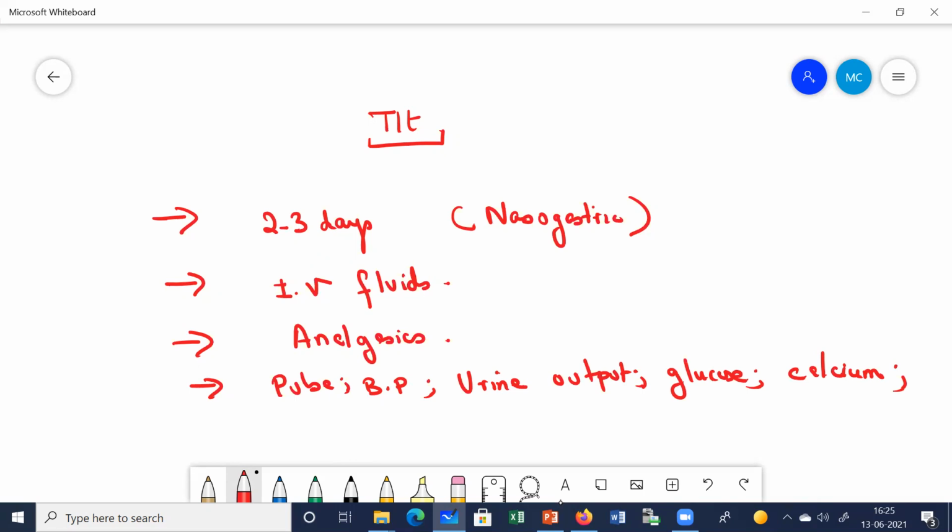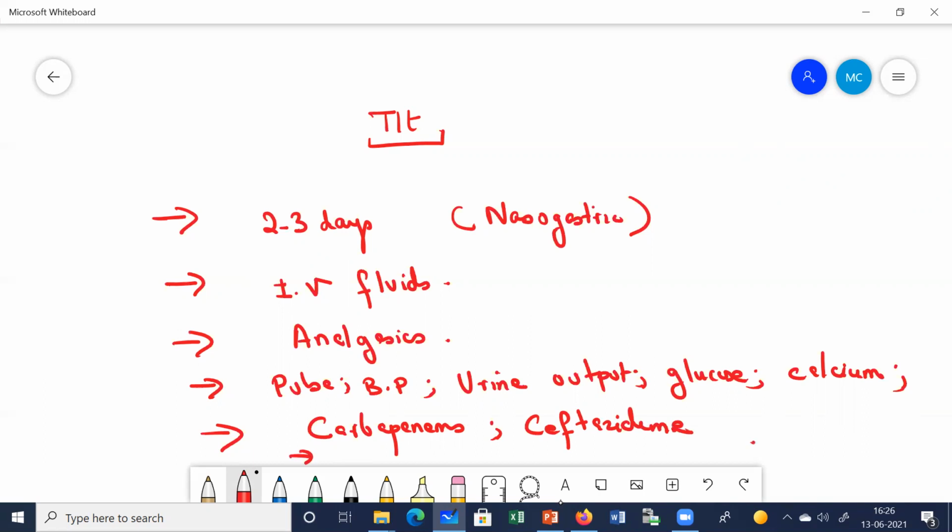Then in severe cases, we also start the patient on prophylactic antibiotics. The most common antibiotics given in severe cases are carbapenems or ceftazidime.